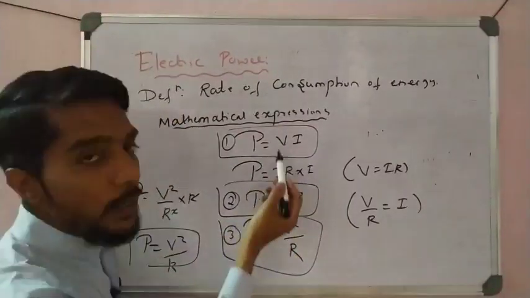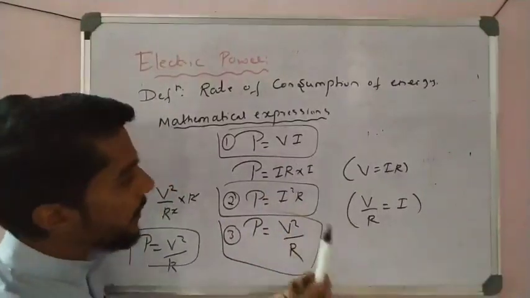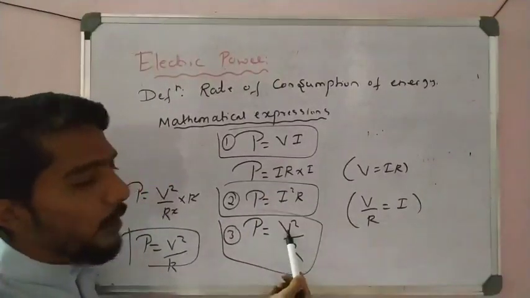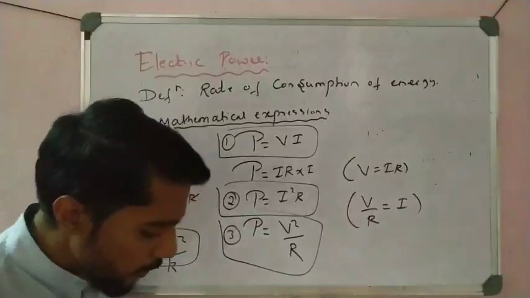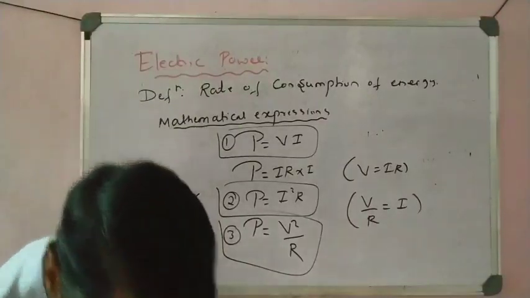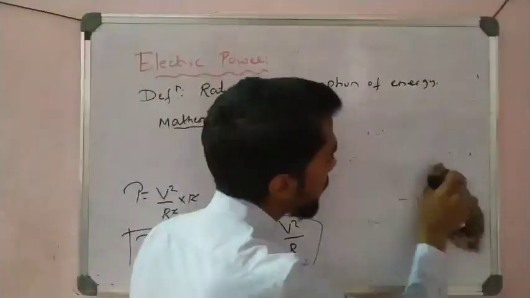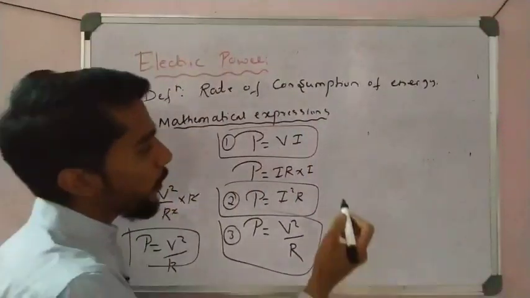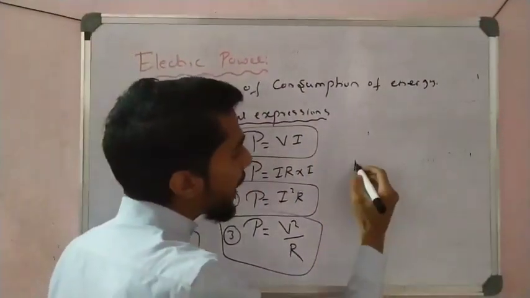Here V stands for voltage, I for current, and R for resistance, simple. V is potential difference or voltage, right? So that is an important expression you have to remember. And another expression is there, right? Another expression is there, that is electrical energy.